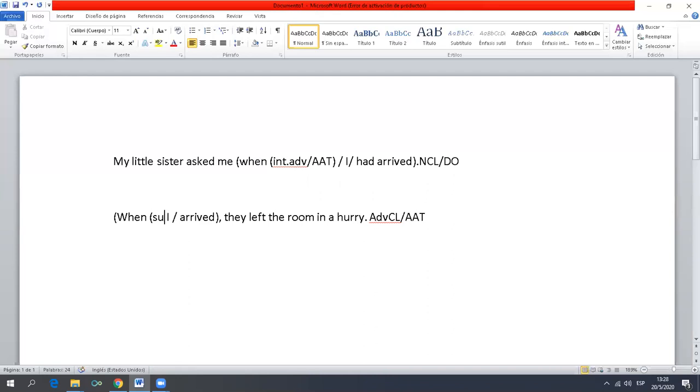That's why I would say it is just a subordinating conjunction. Okay? So you have to be very careful because you have, again, a word when here and when here, but they are very different. In the first case, it is the first word within the noun clause. In the second one, it is the word introducing an adverbial clause.